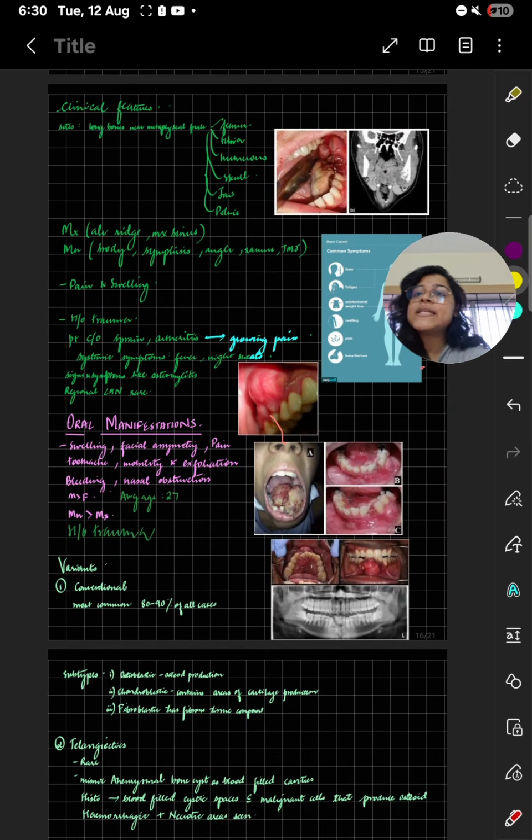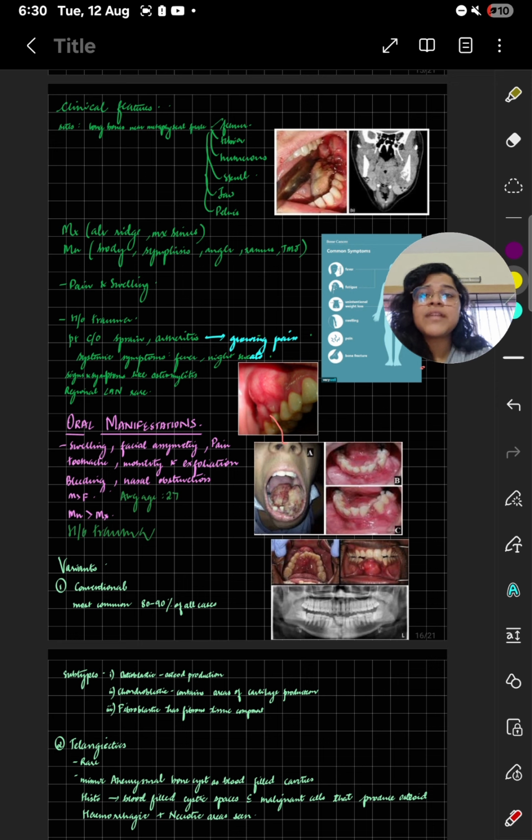Clinical features: you will see long bones near the metaphyseal plate, which have rapid growth, are the bones affected. In the maxilla, the alveolar bone and maxillary sinus are affected. In the mandible, you have the body, the symphysis menti, the angle, the ramus, and the TMJ. Pain and swelling are the main complaints. A history of trauma is given by the patient.